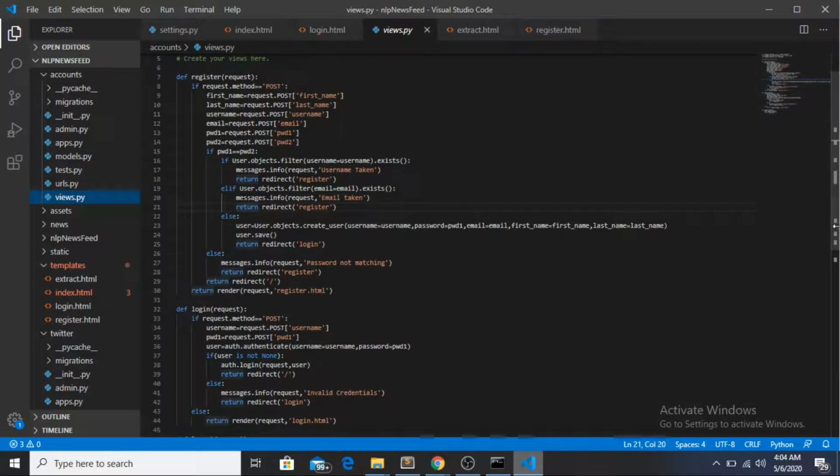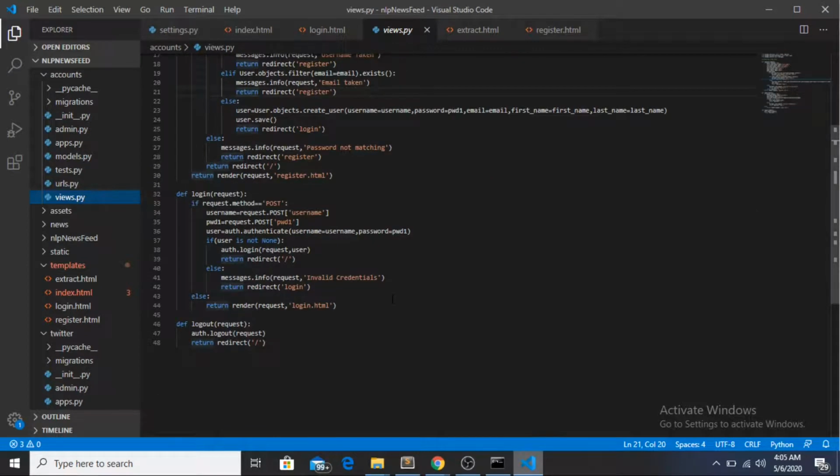This login function is responsible for logging the user into the system. So if request.method equals POST, username is equal to, so it will take the username and password from the user, and then it will see if the user is already there or not. So user equals auth.authenticate username. If the user is there, it will actually have an object. So user will be the object which is passed. If it is not there, the value of user will be none.